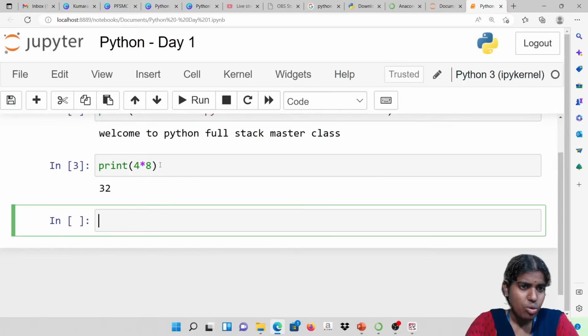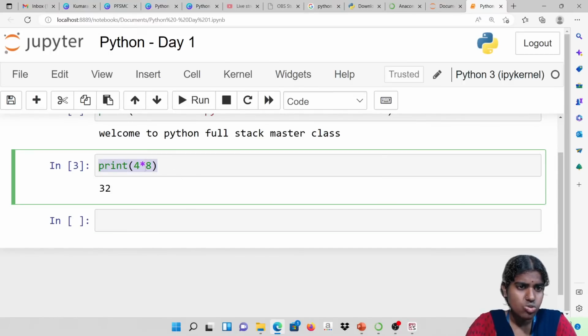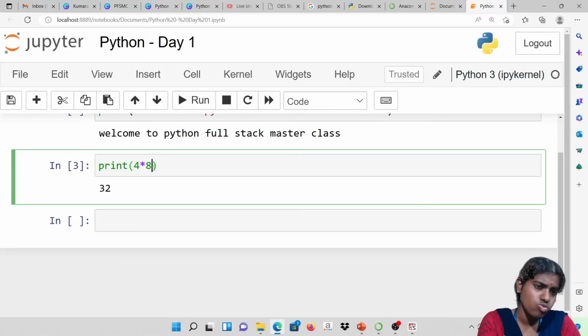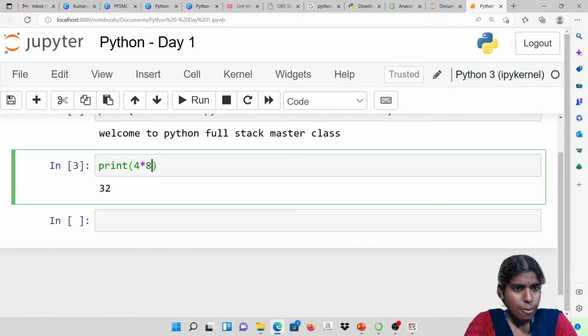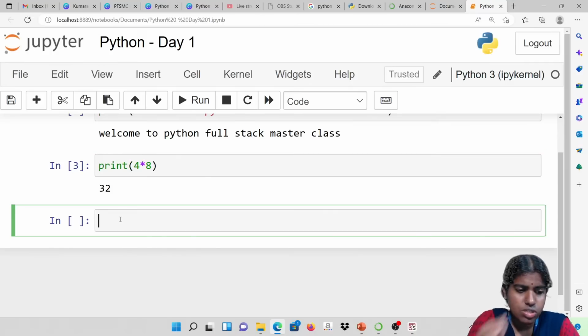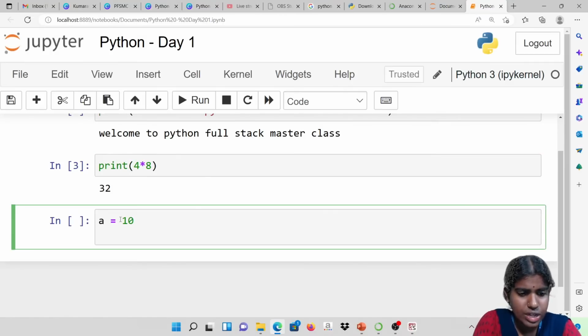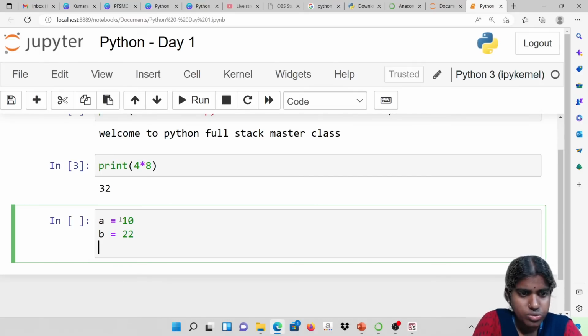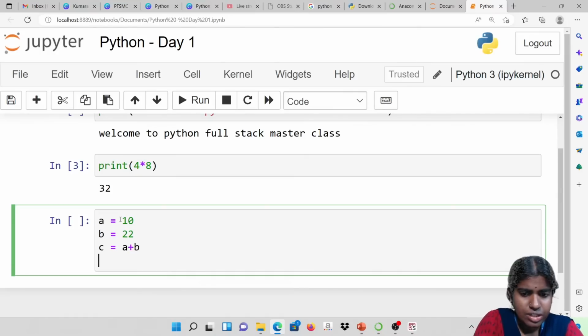For example, if I want to multiply two numbers, I am multiplying 4 into 8, and I am going to get the output just below the input. Similarly, if I want to perform addition of two numbers, say A equal to 10 and B equal to 22, and C equal to A plus B, and I print this at the output.